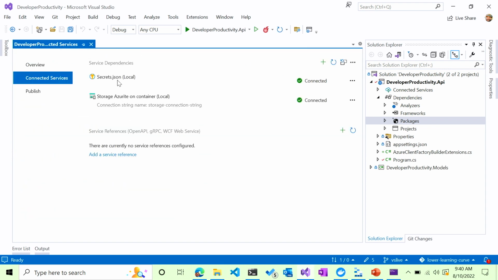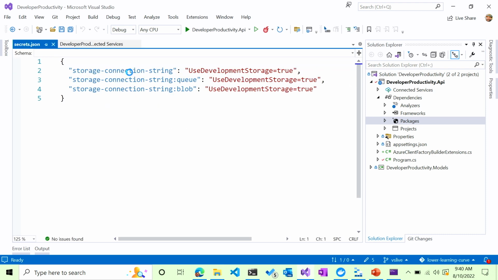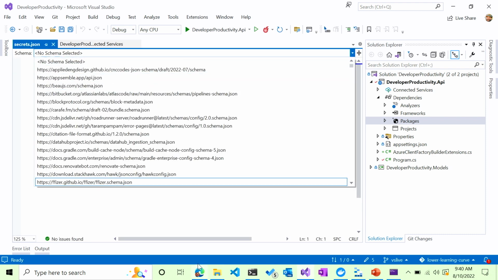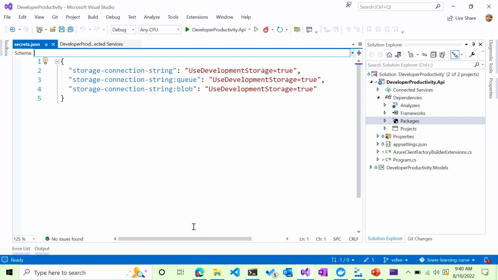Another thing it did is it added the secrets.json file, which essentially is a way to manage user secrets. And you can see it just put various connection strings here. And all it's saying is use development storage equals true, which the SDKs know means go out to the container for it. So this is all an SDK thing when it says use development storage equals true.